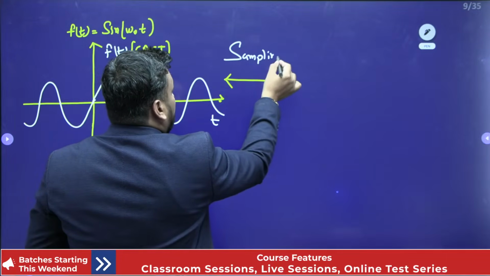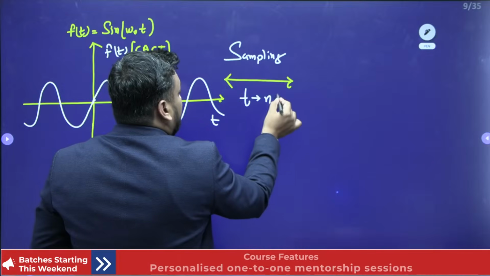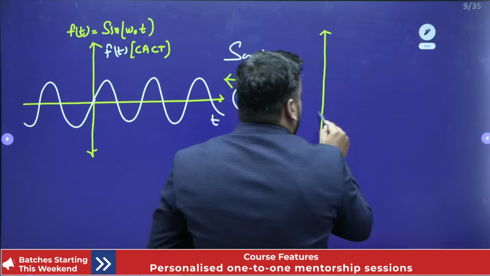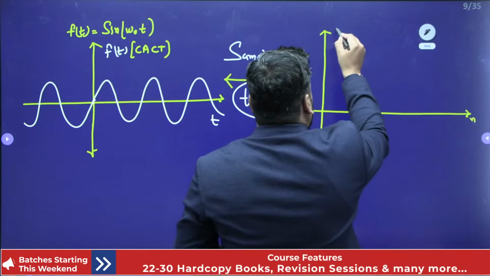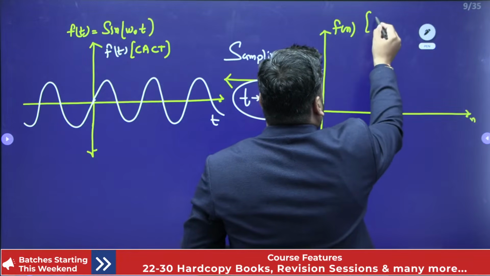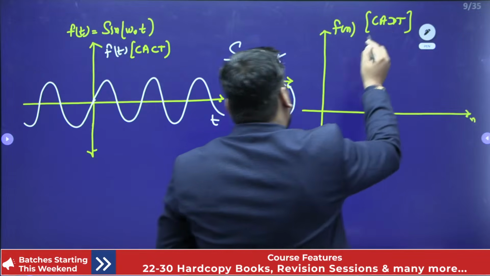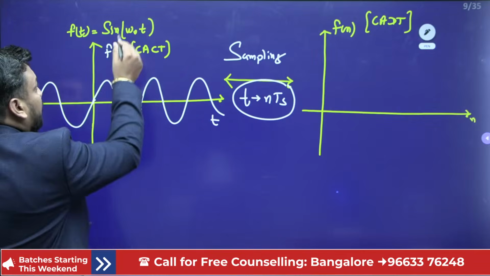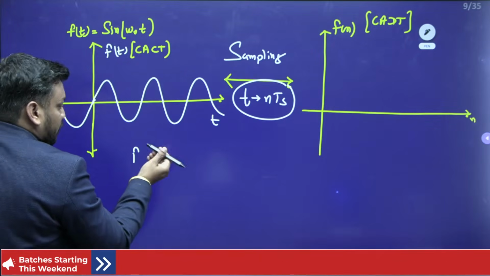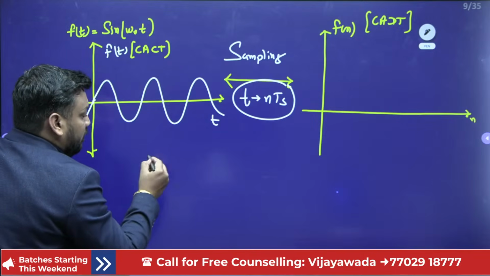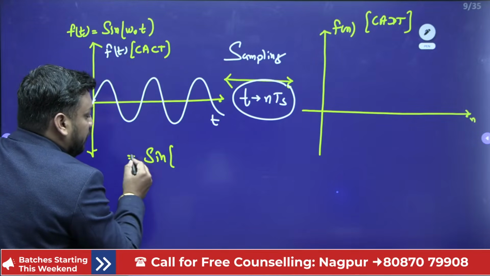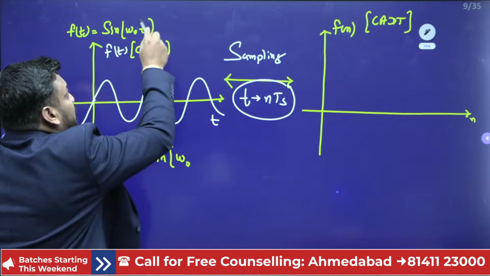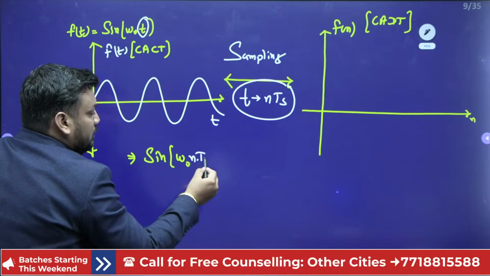what do I need to do? I need to replace t with nTs, so that I will get the discretized signal in time, that is f[n], which is a CADT signal. This is the mapping from CACT to CADT. In this equation, if I replace t with nTs, then it looks like this: sine of omega 0, and this t is replaced with nTs.